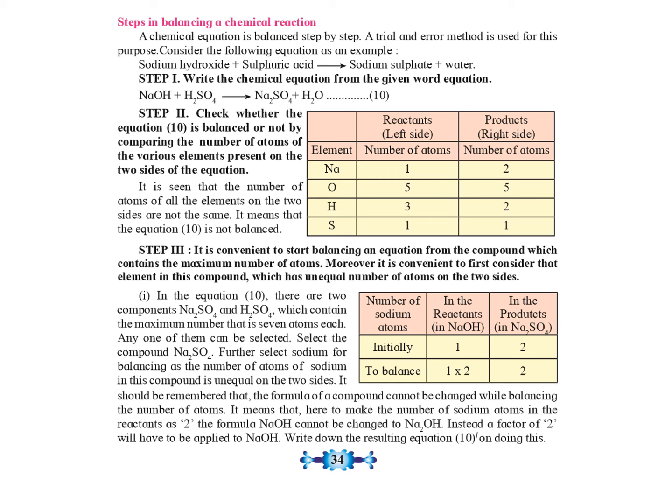Here we have to remember that the formula of a compound cannot be changed while balancing the number of atoms. That means we cannot change the formula of NaOH to Na2OH. Instead, we have to write 2 in front of NaOH. Let us see how it looks.